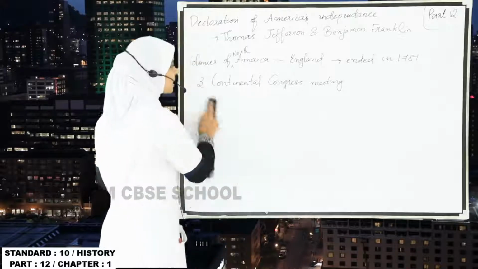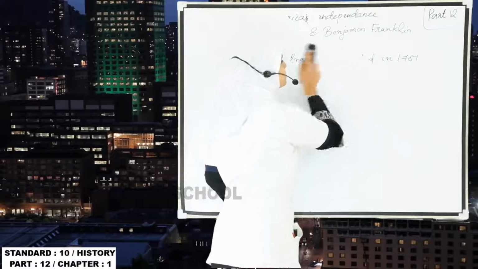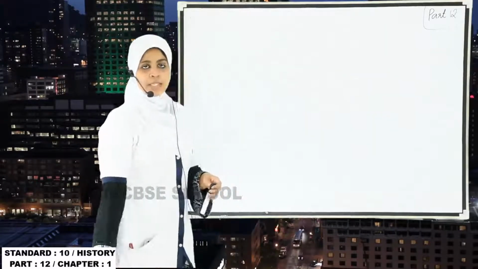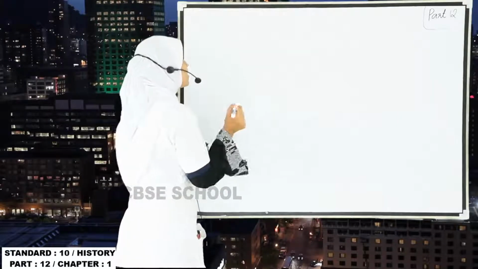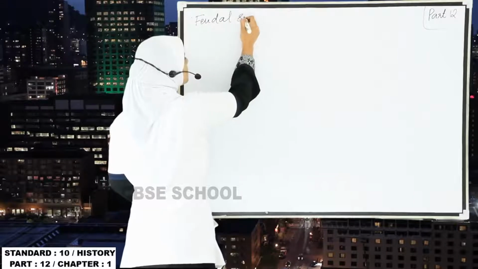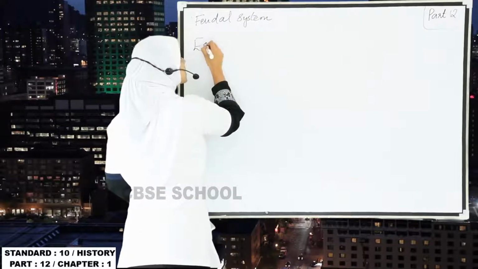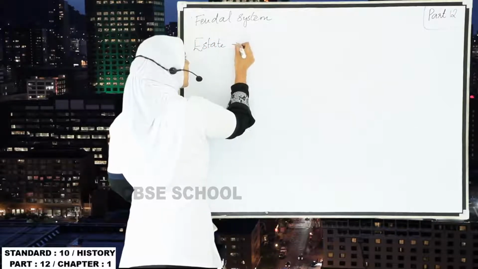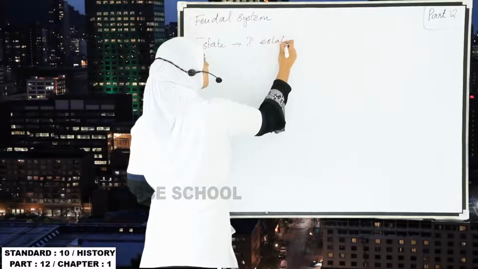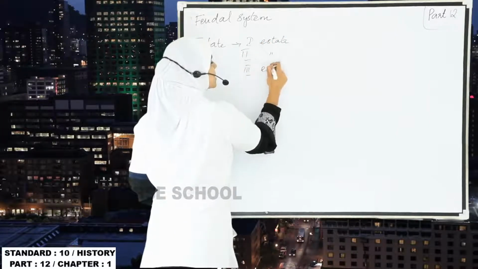Okay, and the next one is the French Revolution. The French Revolution was against feudalism or the feudal system. In that I told you a term, estate: first estate, second estate, and third estate.